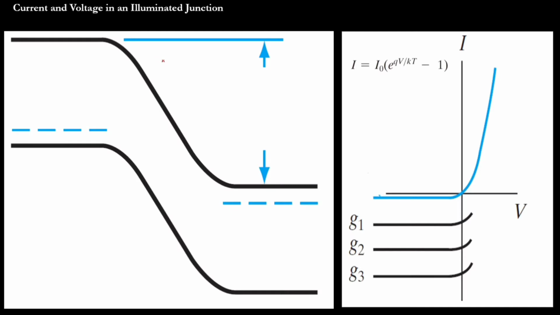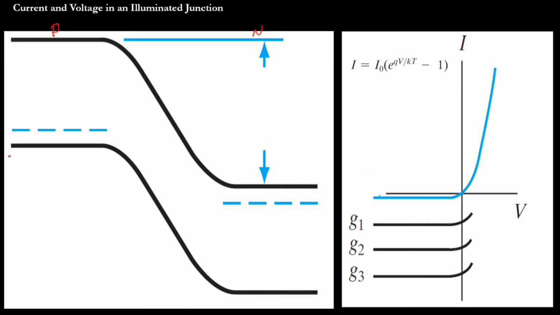First we take a normal PN junction, and you can see two diagrams. One is the energy band diagram of the PN junction. This is P material, this is N material, and you can see the Fermi level is split up.